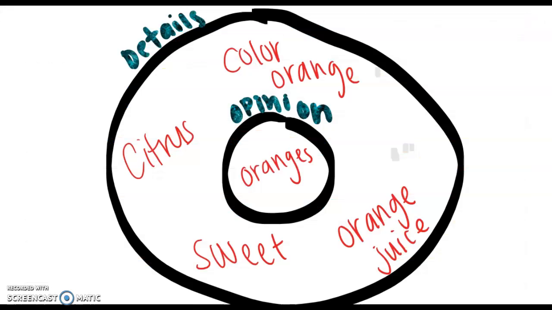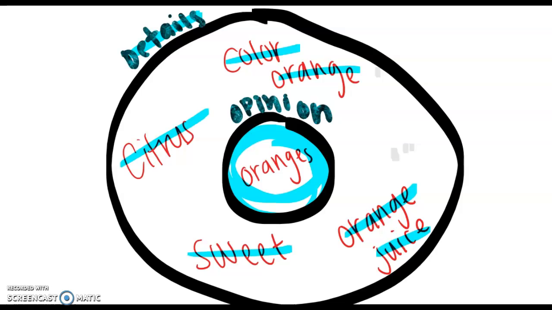So last week we talked about our favorite fruit. So the first thing you did was a circle map. So I drew out a little circle map. You could always draw a circle map on the back of your paper as well. So the little box here is my opinion. I think the best fruit is oranges. Then in the bigger circle is my details. I said I like the color orange, I like citrus, I think they're sweet, and I like to make orange juice.